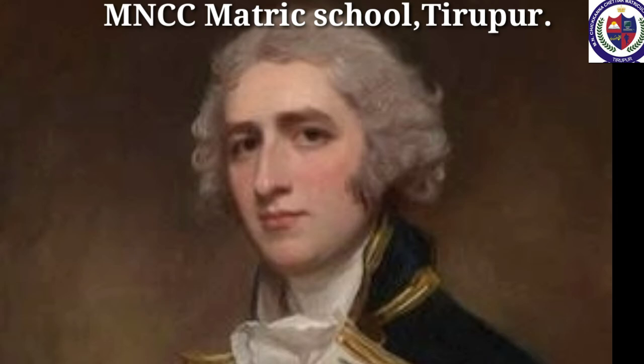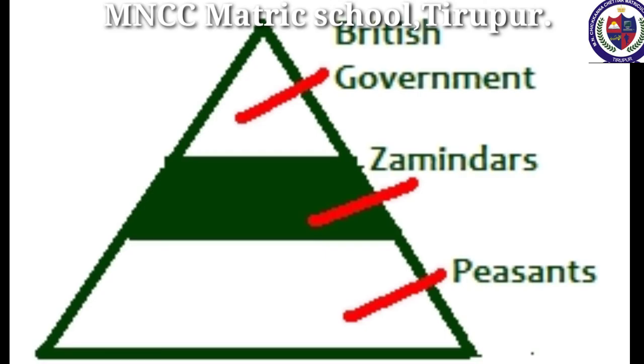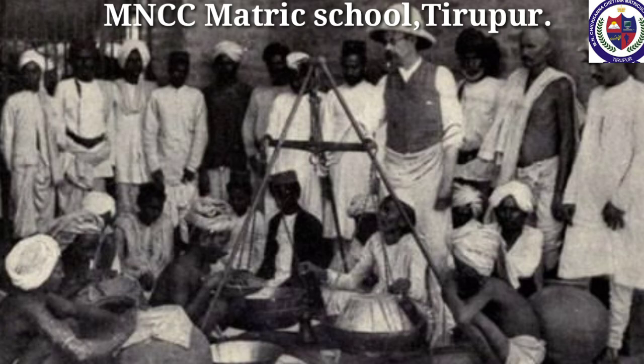Lord William Bentinck was to suggest radical changes in the Mahalwari system. Assessment of revenue was made on the basis of the produce of a mahal or village. All the proprietors of the mahal were severally and jointly responsible for the payment of revenue. Initially, the state share was fixed at 2/3 of the gross produce, and Bentinck reduced it to 50%. The village as a whole, through its headman or lambadar, was required to pay the revenue.